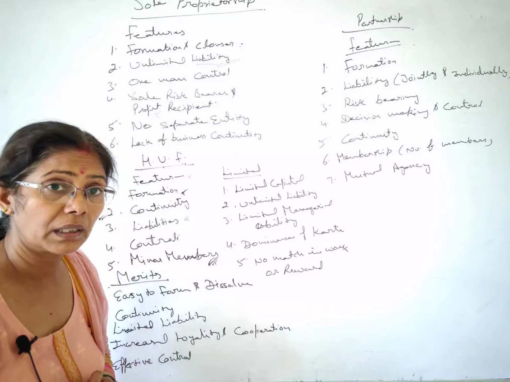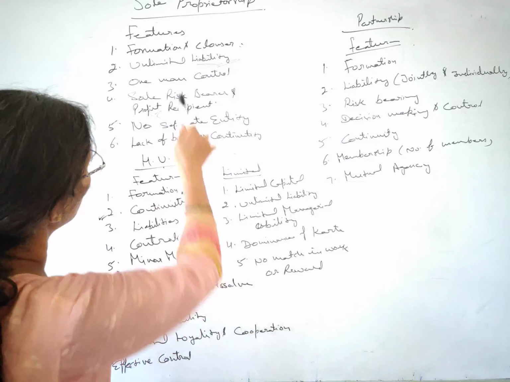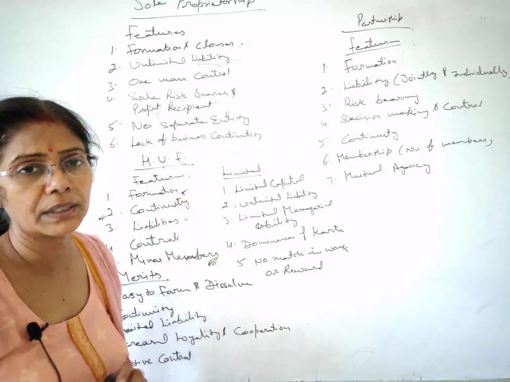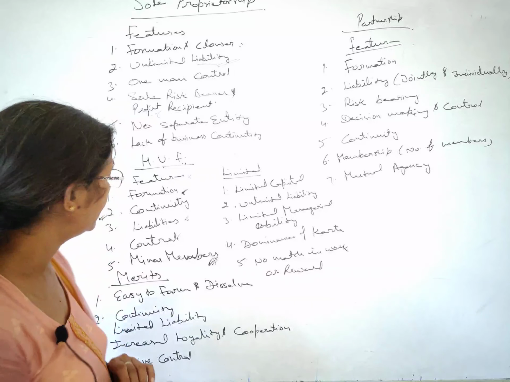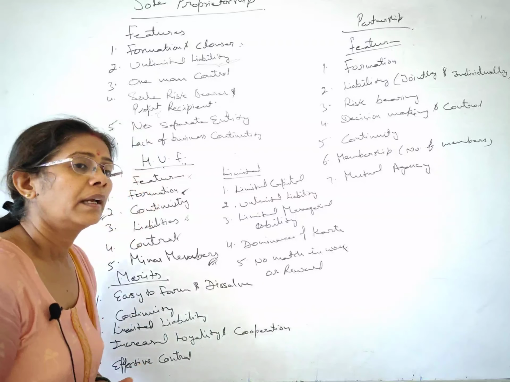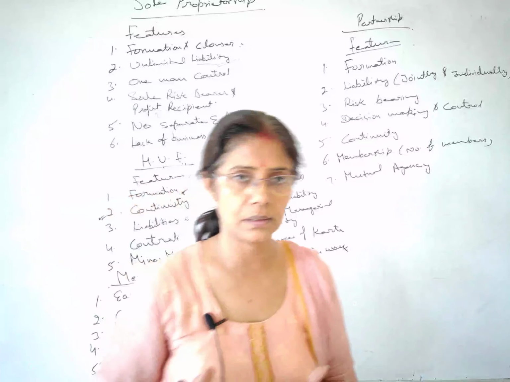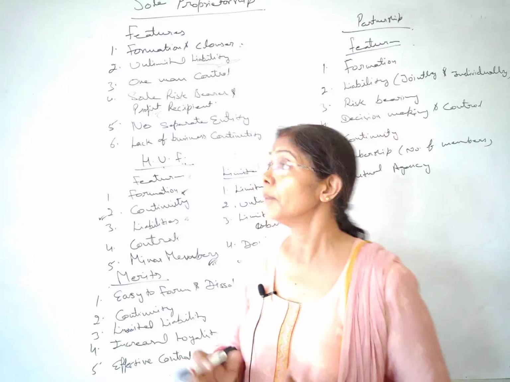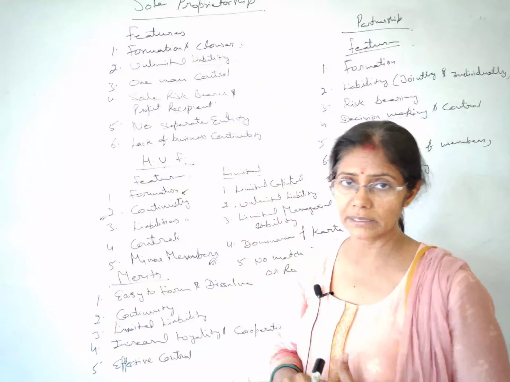Now you must be thinking, how is it possible? Just before I told you that sole proprietor is very easy to form and dissolve, and now I am telling about this. Then what is this? I tell you. Here we have the comparative studies between all these forms of business organization.